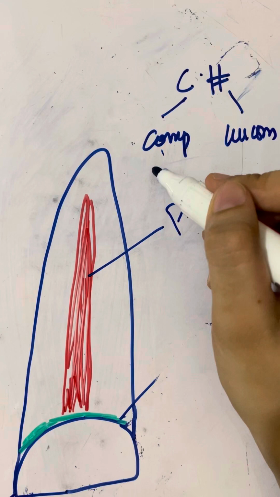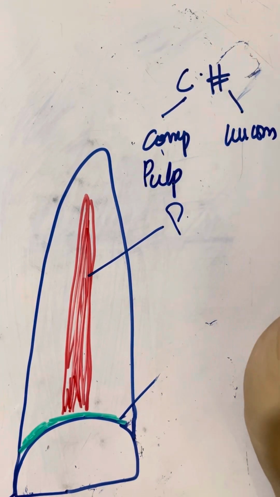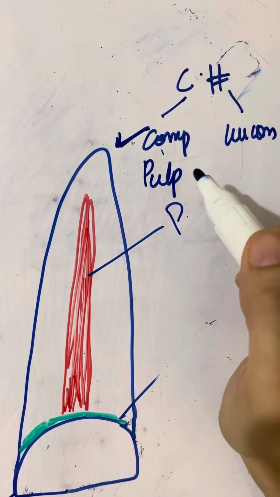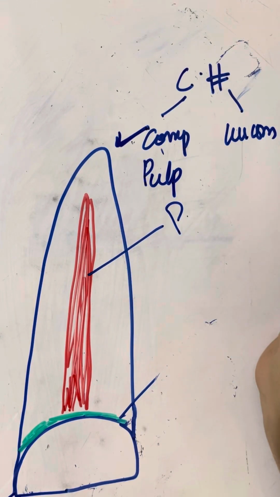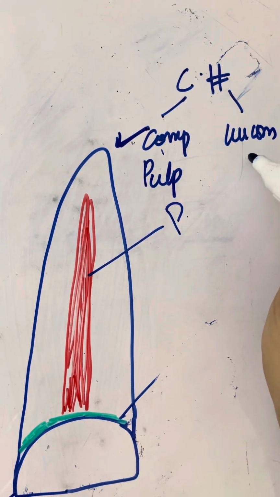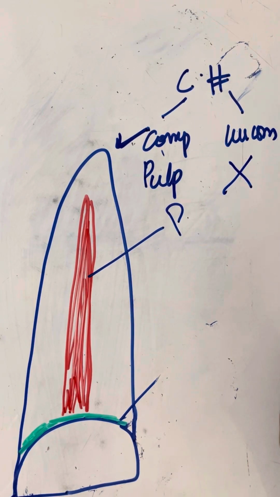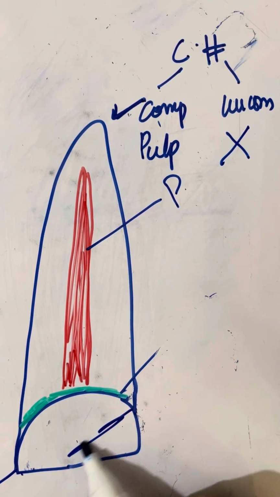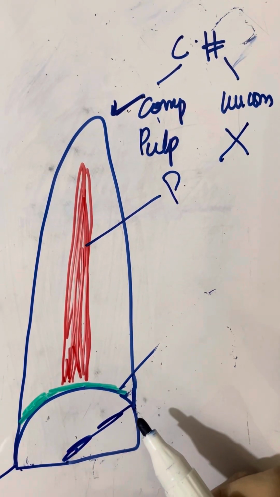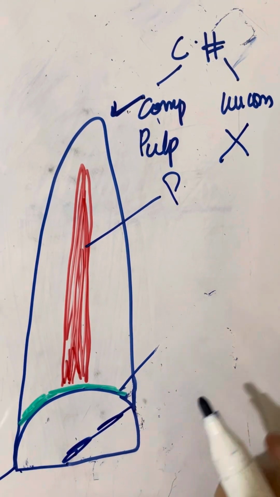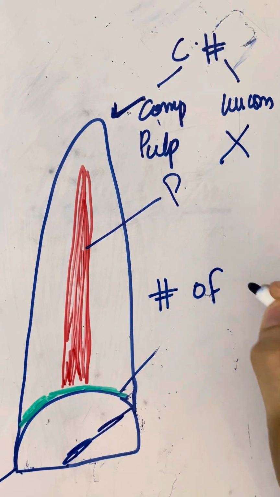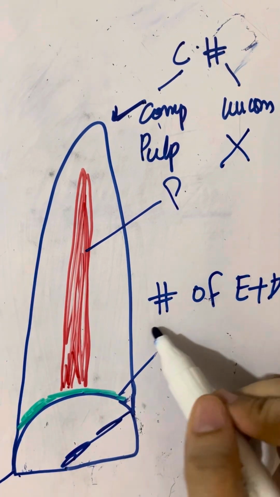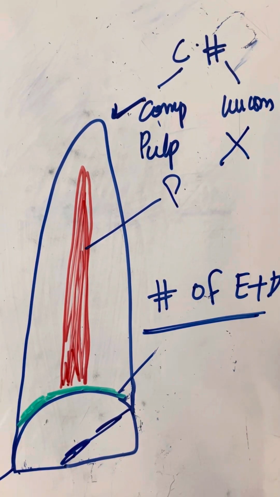Complicated means that there is involvement of the pulp. Wherever the word complicated comes along with the fracture, it means that there is involvement of the pulp in the fracture. And uncomplicated means that there is no involvement of the pulp. So fracture of enamel plus dentine without exposing the pulp is counted as the uncomplicated fracture of the crown.